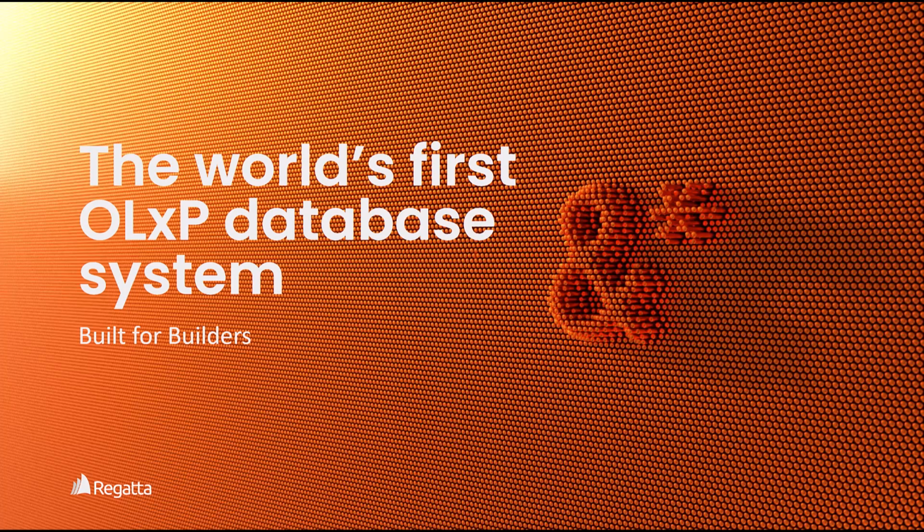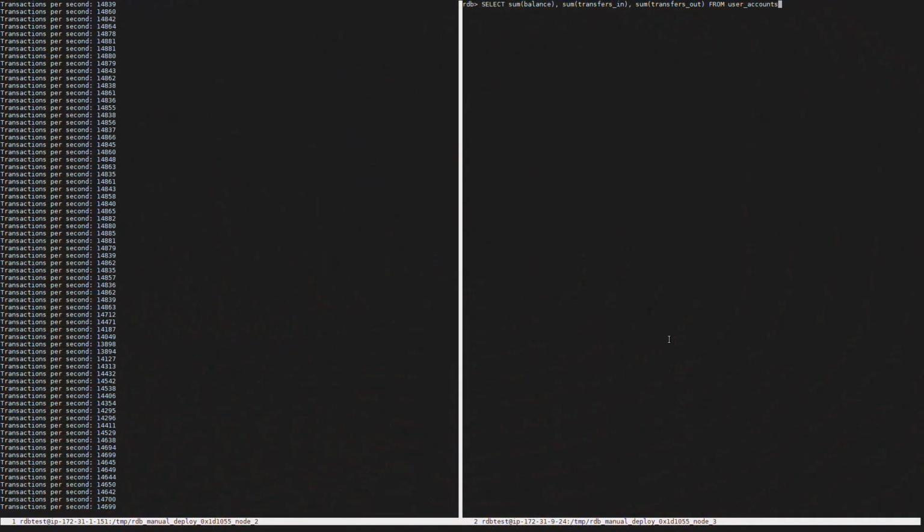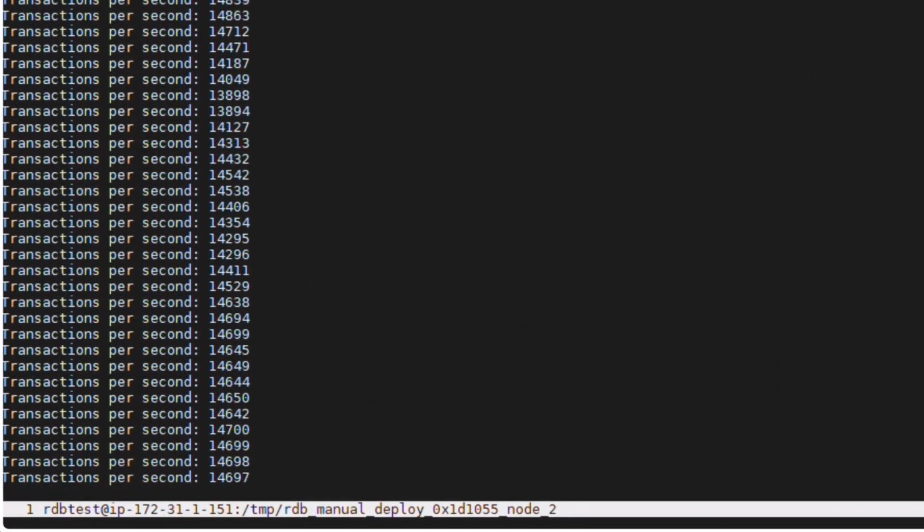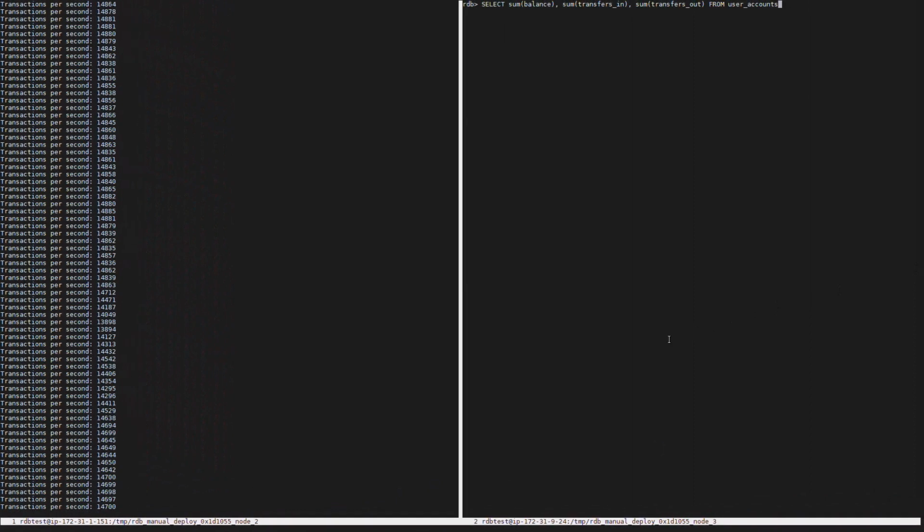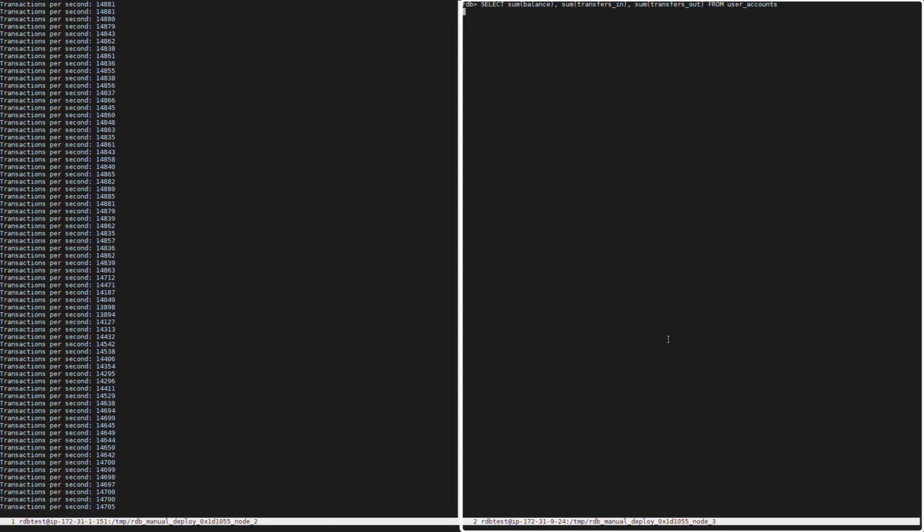For this demonstration, we've created a scenario where we have a bank, and the bank has 10 million accounts and $1.6 billion worth in total assets. Here you can see the transactional workload. We're transferring from one account to another at the tune of roughly 15,000 transactions per second.